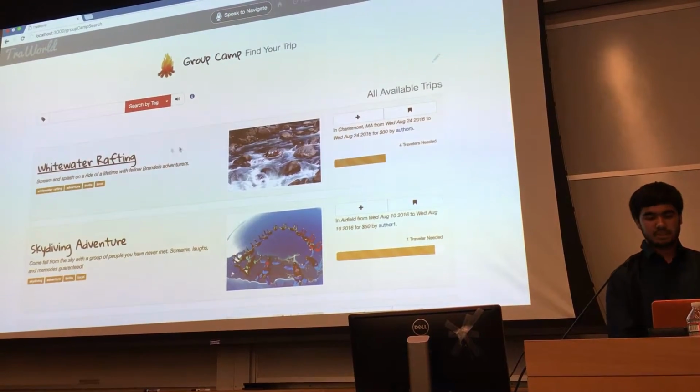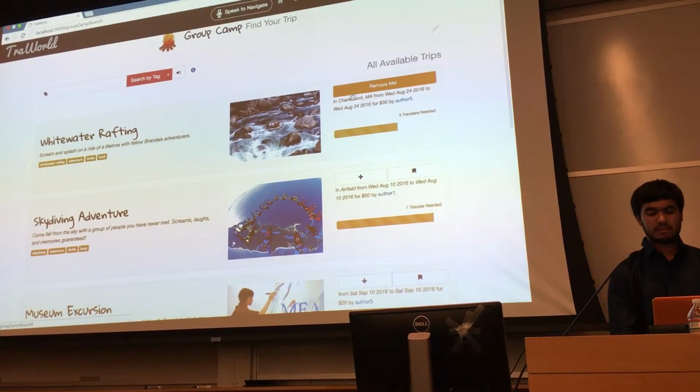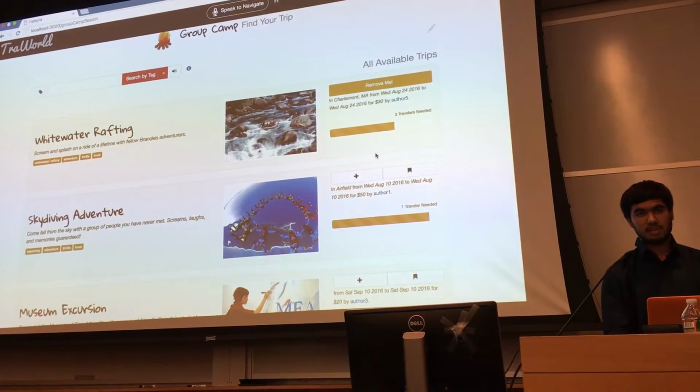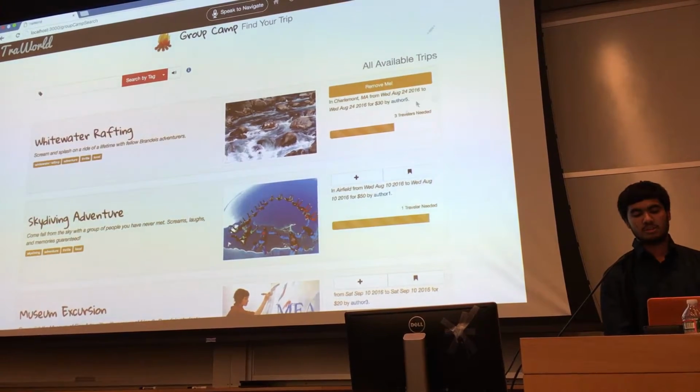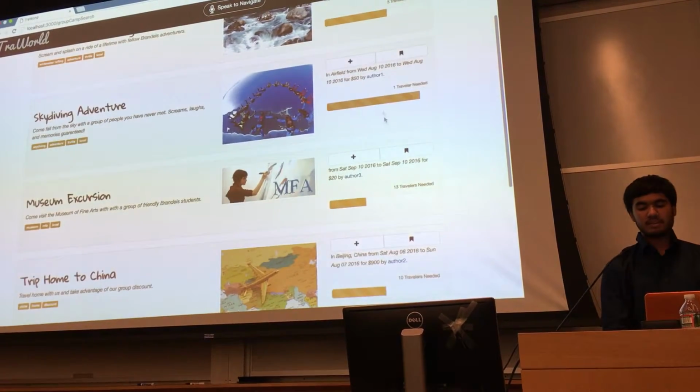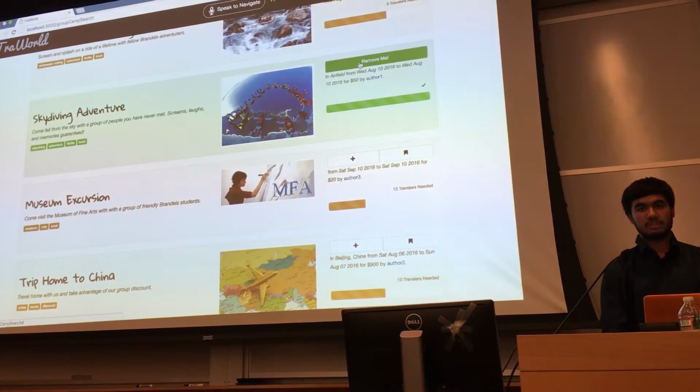You can sign up for trips on this page, like say, I want to go whitewater rafting. And you can see this progress bar start to fill up as you get closer and closer to the required number of people. The skydiving only needs one more person, so when I add myself, it's complete and it turns green.